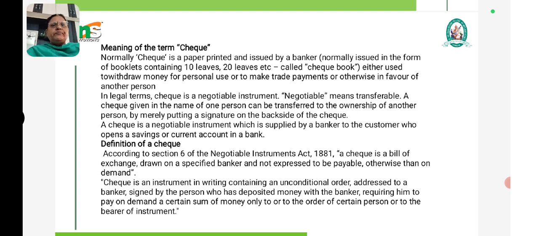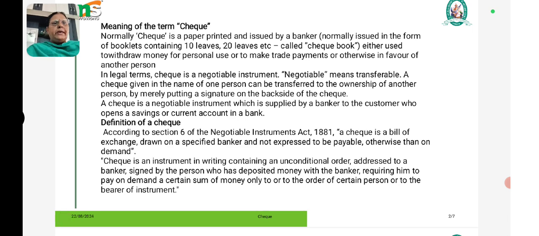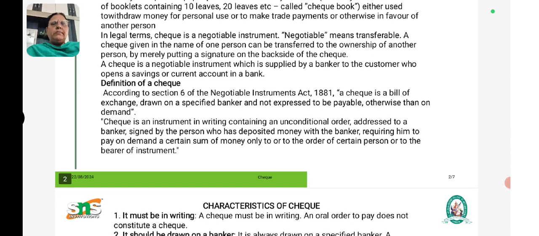So coming to the definition of a check. According to Section 6 of the Negotiable Instruments Act 1881, a check is a bill of exchange drawn on a specified banker and not expressed to be payable otherwise than on demand. So a check is an instrument in writing containing an unconditional order addressed to the banker, signed by the person who has deposited money with the banker, requiring him to pay on demand a certain sum of money only to, or to the order of, a certain person or to the bearer of the instrument.